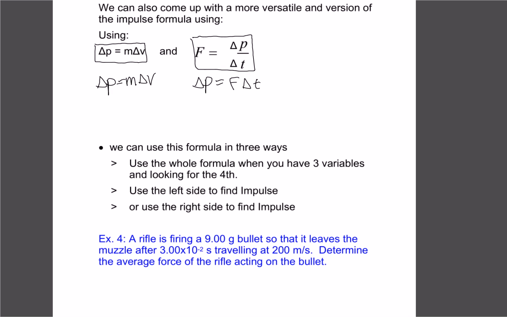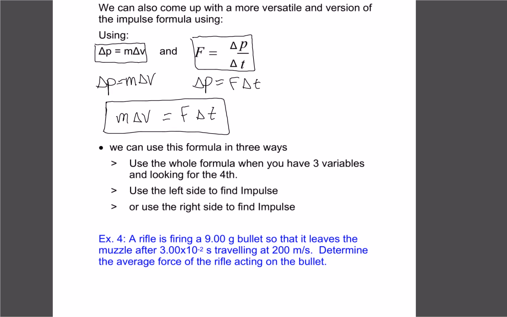Okay, and because they're both momentum, we can actually combine the two together. So we have mass times change in velocity. That was our impulse for that one. And now we see we have impulse for this one too. So that's also a force times the change in time. So we end up getting a whole new formula of combining these two. And this is on your formula sheet. And we can basically use this in any of three ways.